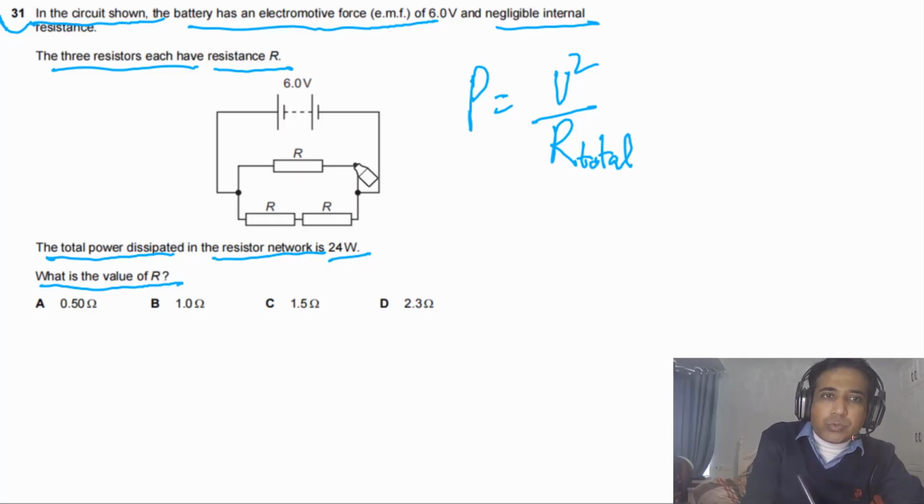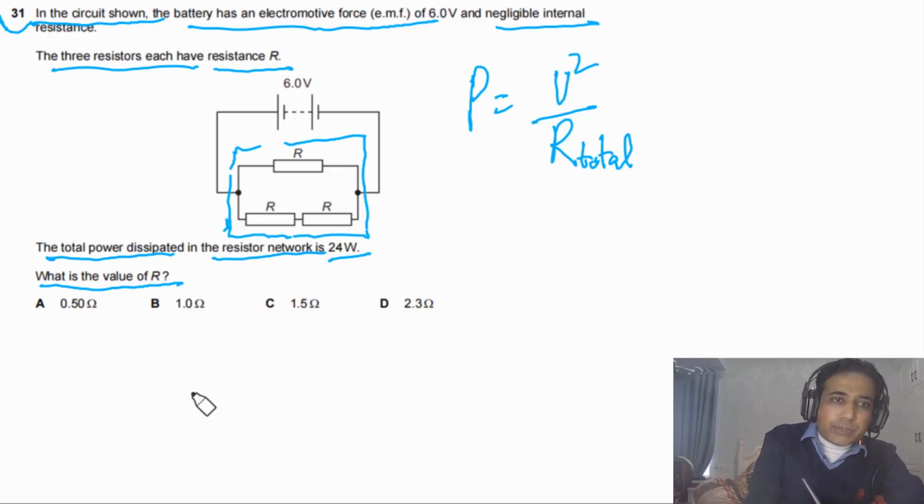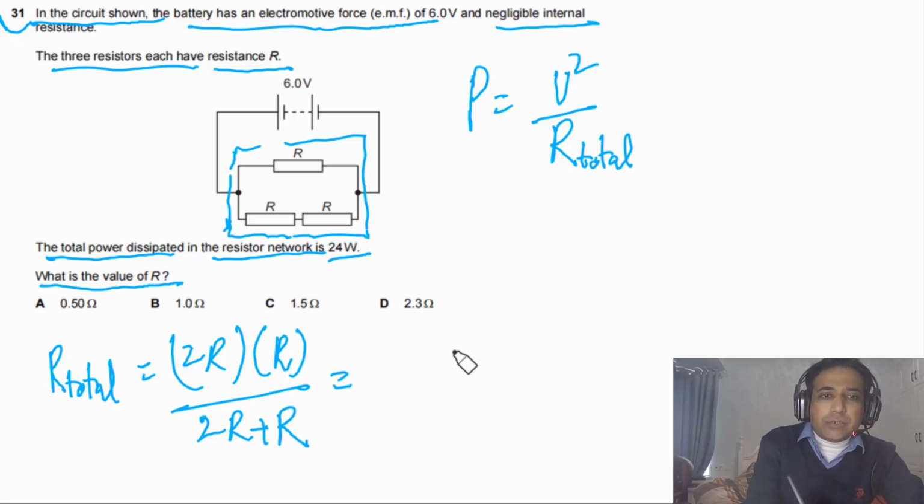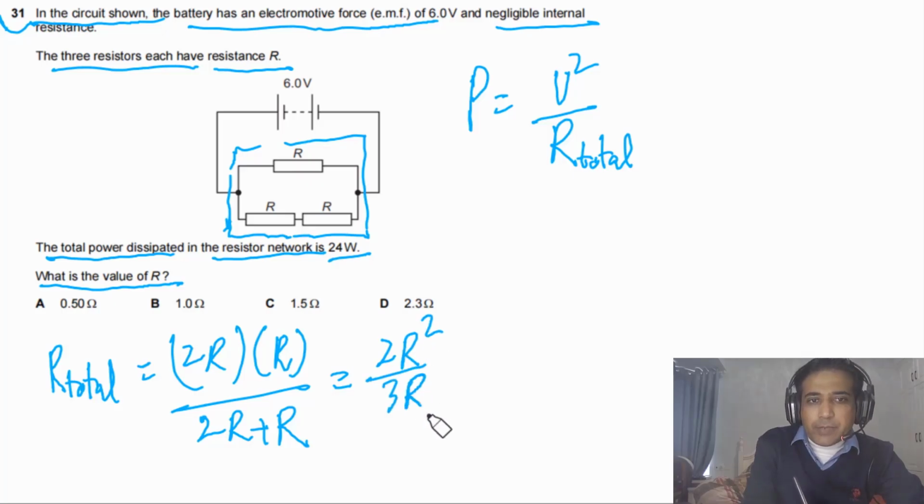So this is the total resistance of this network. Here we are talking about the total resistance. Simply, we can find out these two resistors, their total resistance is 2R, and this is R. They are connected in parallel. So this will be equal to 2R multiplied by R divided by 2R plus R, because they are connected in parallel. And so we will get 2R square divided by 3R.